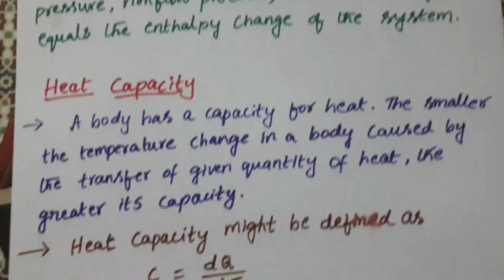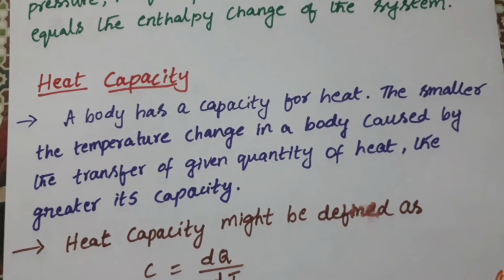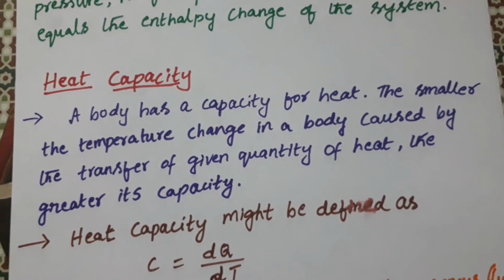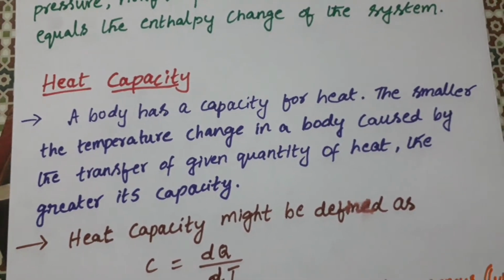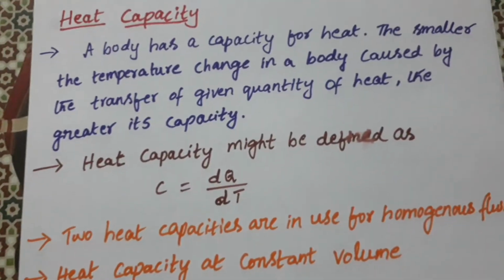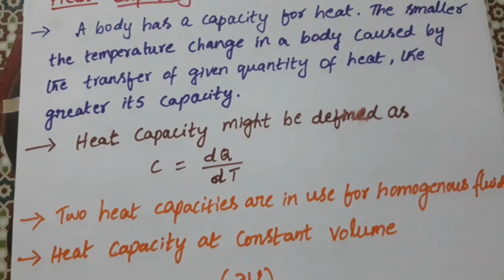Now the next concept is heat capacity. Any body has a capacity for heat. The smaller the temperature change in the body caused by the transfer of a given quantity of heat, the greater is its capacity. So heat capacity is defined as C equal to dQ by dT.